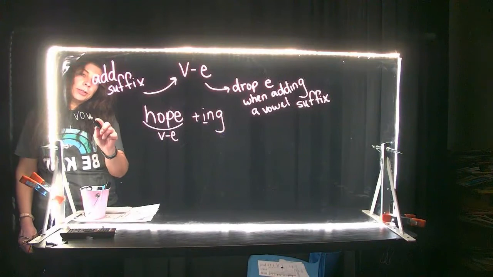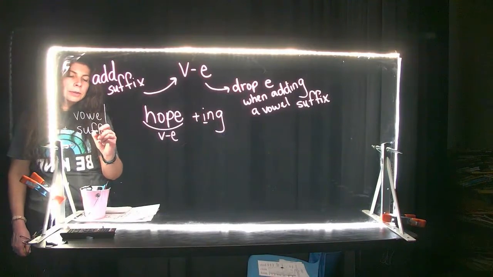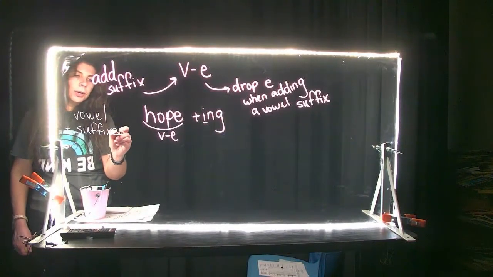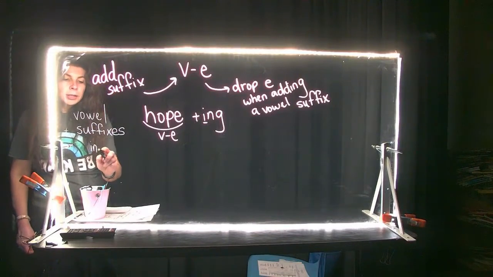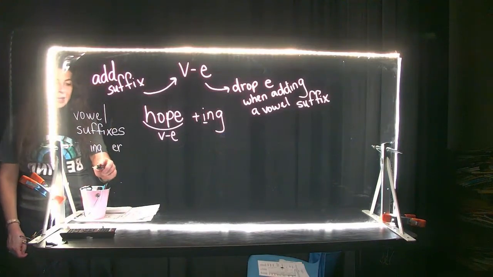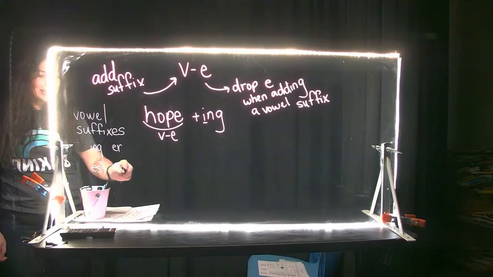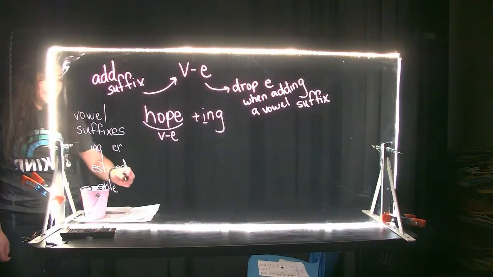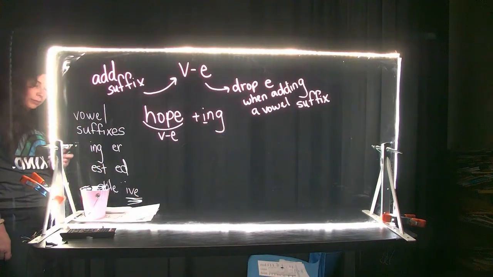Right now, I want you to take a minute. I want you to think of all of the vowel suffixes. So if you have somewhere, can you write them down on a dry erase or somewhere? What are your vowel suffixes? ing is a vowel suffix. er is a vowel suffix. est is a vowel suffix. ed is a vowel suffix. able is a vowel suffix. ive, we talked about that yesterday, that ive, that is a vowel suffix.